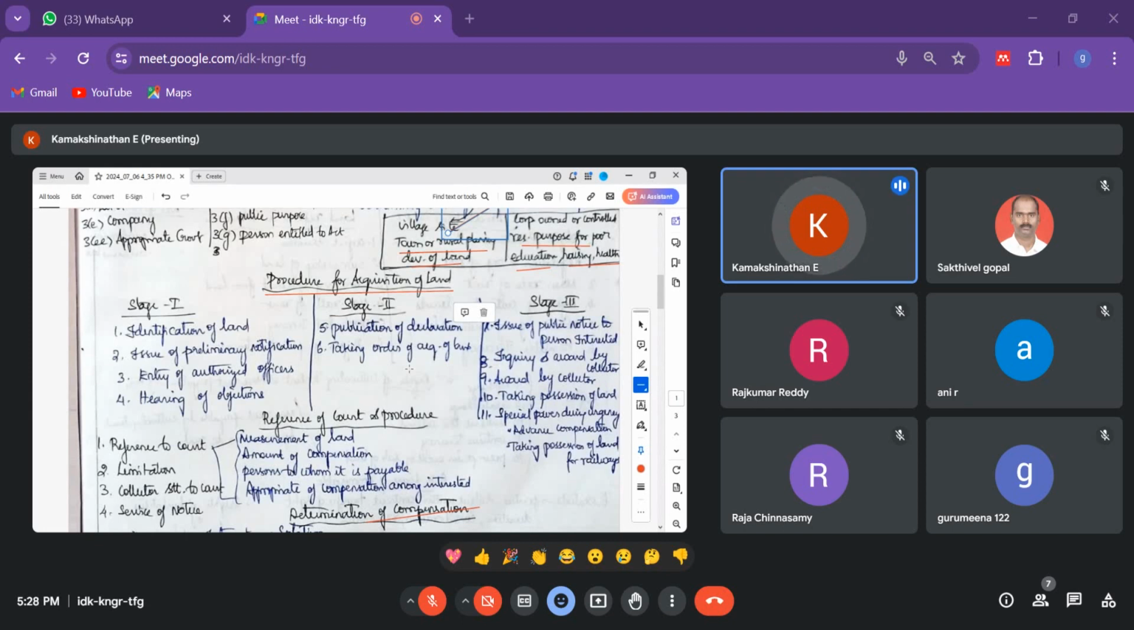Procedure for acquisition. See, this is a very, very important question. It is asked nearly 4 times in part A, part B, and 3 times in part A. Page number 37. Procedure. Okay. So first is identification of land.